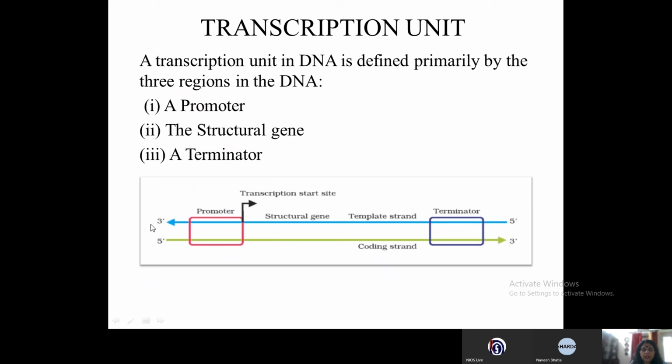The first one is 3' to 5' and the other strand is 5' to 3'. Now there are two regions, the promoter region and the terminator region. And this is the transcription start site. That means the transcription will start from this region. And this is the structural gene, and these structural genes are present on the template strand, and the other strand is called the coding strand.